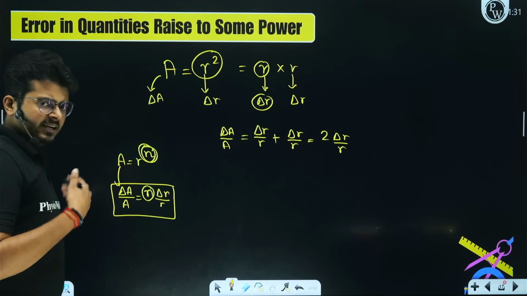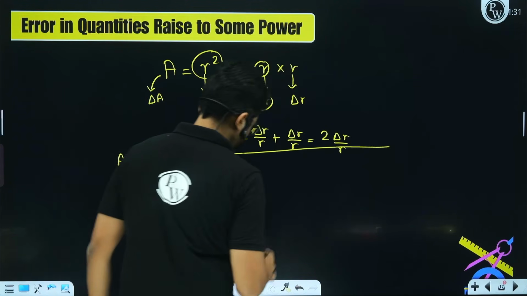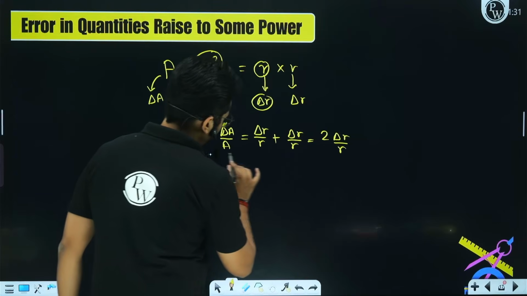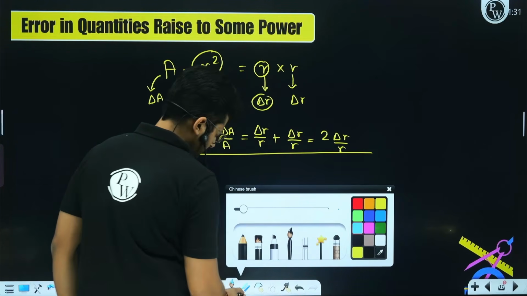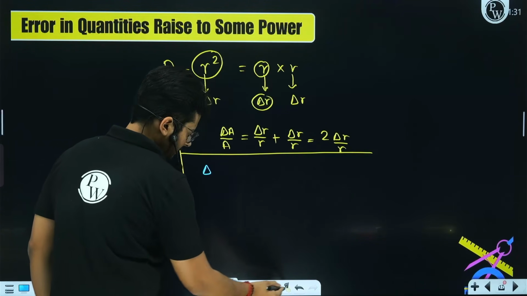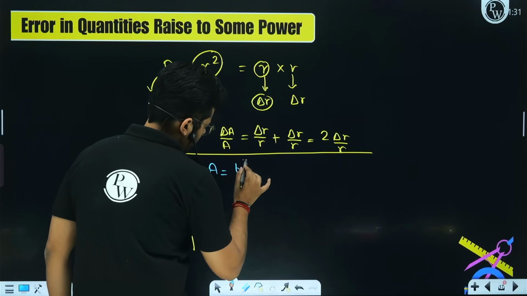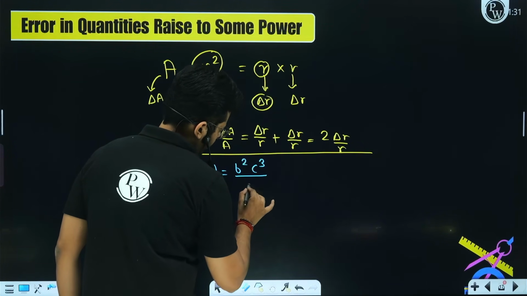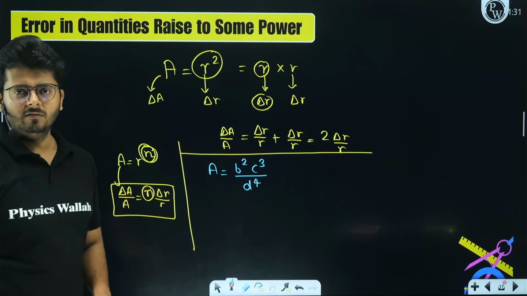Now, extending on this concept, if you have this relation going on, let's say A equals B square C cube upon D to the power 4, right? So again, we have quantities that have some power raised to them.